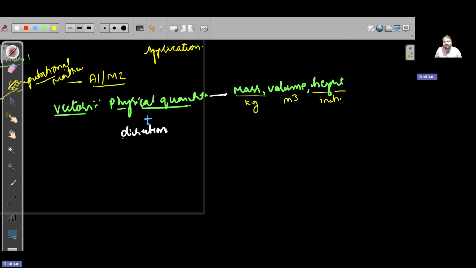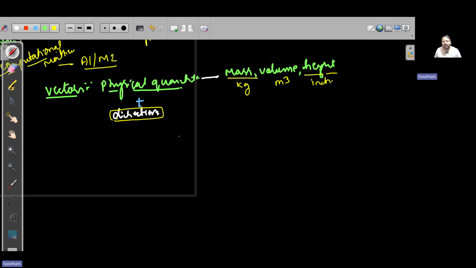Now, the significance of direction you can definitely understand using this very simple example. Say there is a box. I tell you, A is applying force and B is also applying force. Where will this box move? Will the box move in this direction or this direction? कहाँ move होगा?